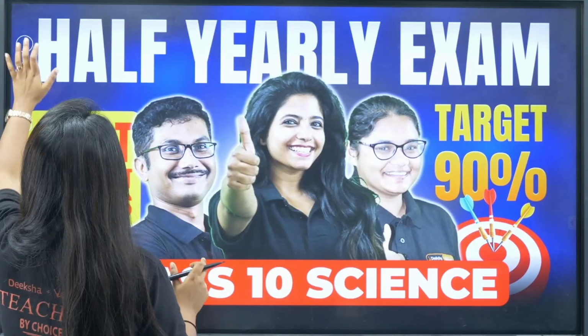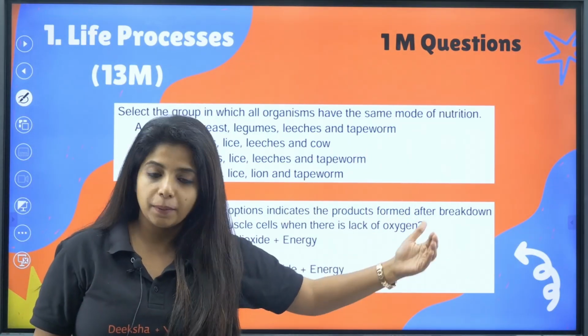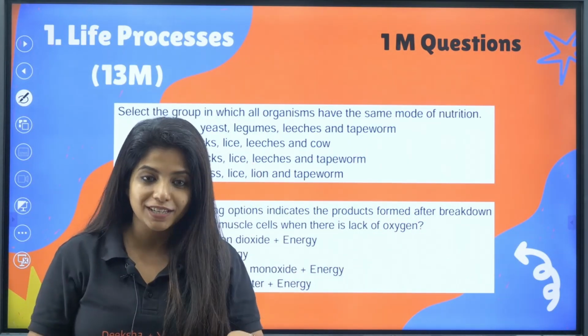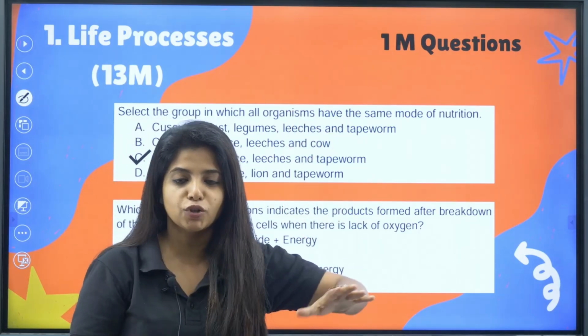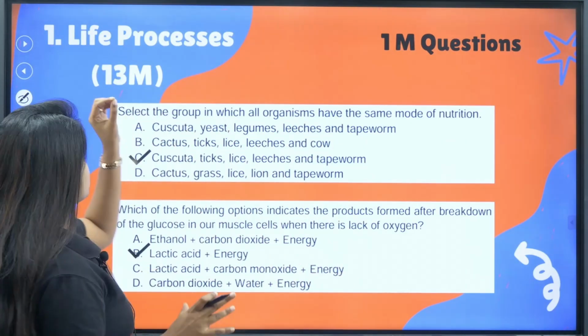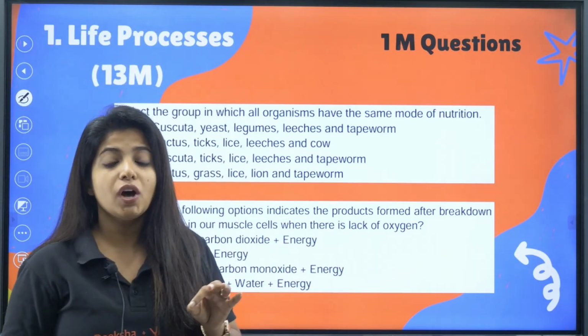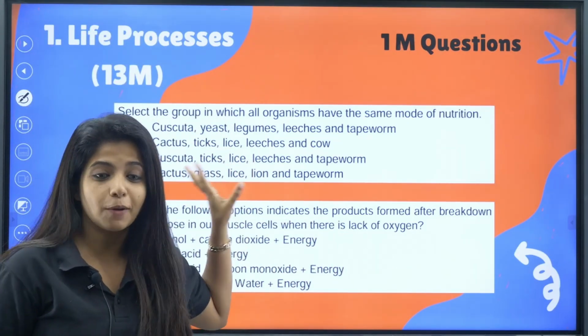Starting with biology, my dear children. Here is the first question. So initially, we'll start off with the sample question paper. In this year's sample question paper, I have segregated chapter wise so that you don't need to get troubled. The first chapter that we have is life processes, and according to the sample question paper, you are getting 13 marks from this chapter itself.